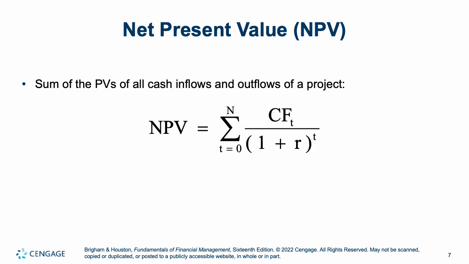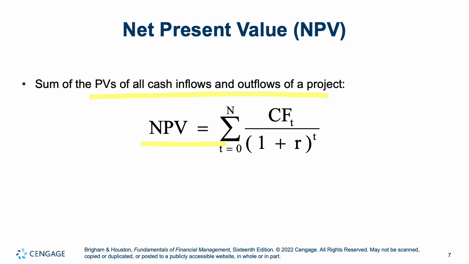Just like we've done previously with time value of money, the net present value of cash flows is simply the sum of the present values of all of your cash inflows and outflows of the project, utilizing our discount rate, or R. R here is usually going to be our weighted average cost of capital. And we're going to discount all of those cash flows, positive and negative, to arrive at a net present value. Or what is that project currently worth to us? That project's NPV is basically the present value of all of the cash flows, positive and negative, what is it worth to us in today's money? That's our net present value.